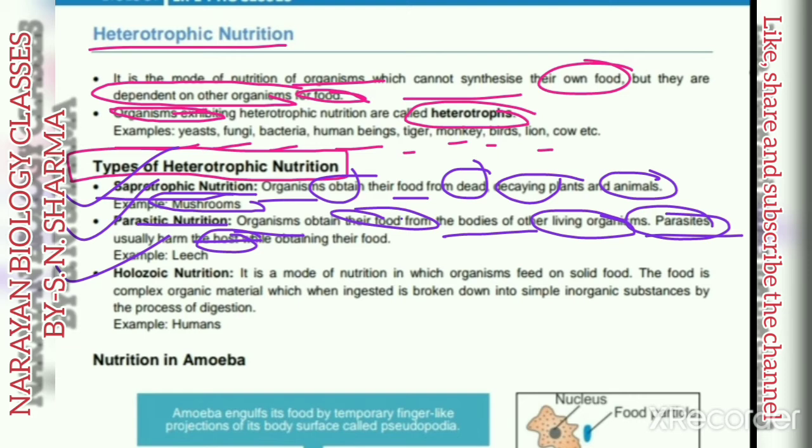An example of such nutrition is found in the leech. Leech shows parasitic mode of nutrition. Also mosquito shows parasitic mode of nutrition.